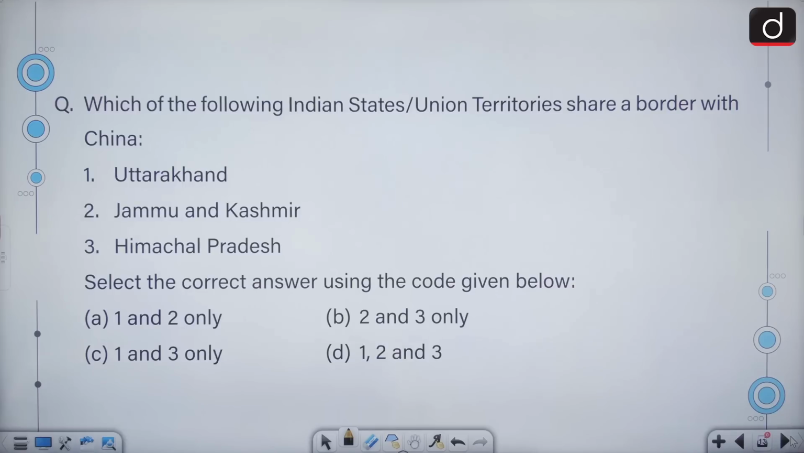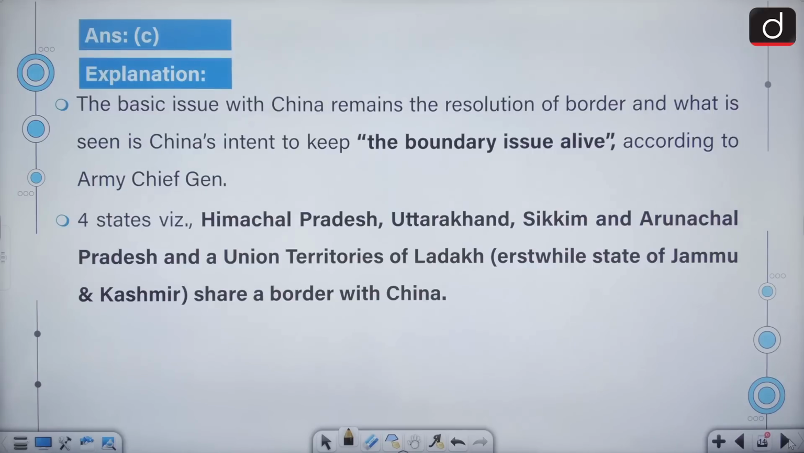Which of the following Indian states or union territories have a border with China? Uttarakhand, Jammu and Kashmir, Himachal Pradesh. The correct answer is only Uttarakhand and Himachal Pradesh because of the redrawing of the boundaries after the reorganization in 2019. Remember this, okay? So the basic issue with China remains the resolution of border, and what is seen is China's intent to keep the boundary issue alive.